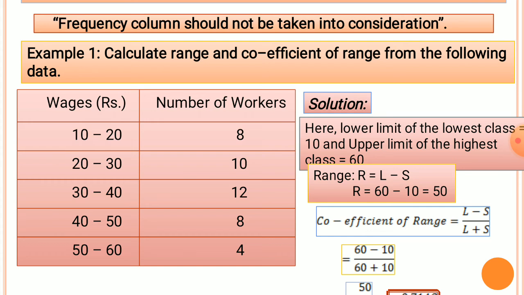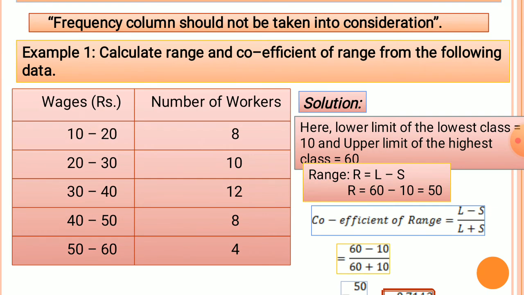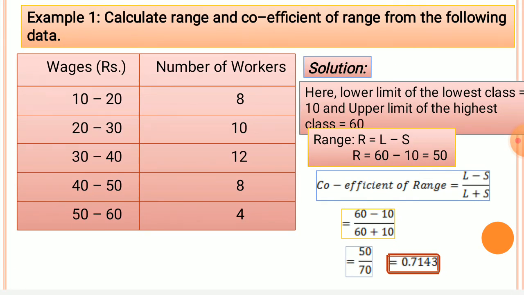We take into account the upper limit of the highest class. Therefore 60 is the upper limit. So 10 and 60 are the values to be taken into account for calculating range and coefficient of range: the lower limit of the lowest class and the upper limit of the highest class, from 10 to 20 and 50 to 60. So 10 and 60 are the values.